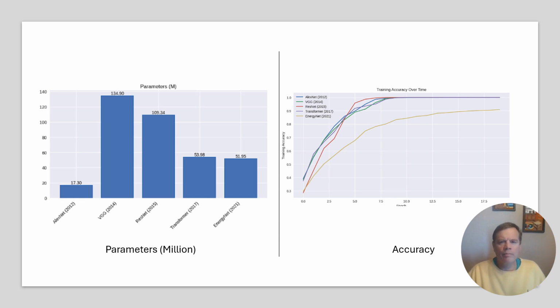This slide visually compares the results across the 5 models tested. On the left, we have a bar chart summarizing the size of the neural network for each architecture, ranging between 17 million and 135 million parameters. On the right, you can see the training curves for each architecture, showing how they converge at different rates and exhibit different learning characteristics.